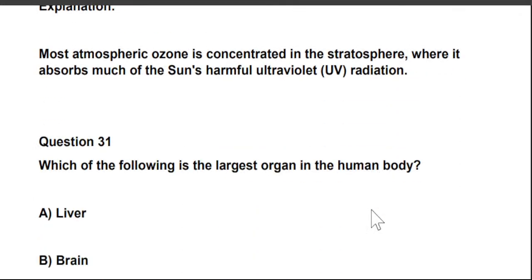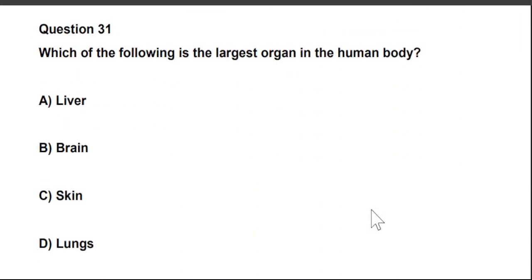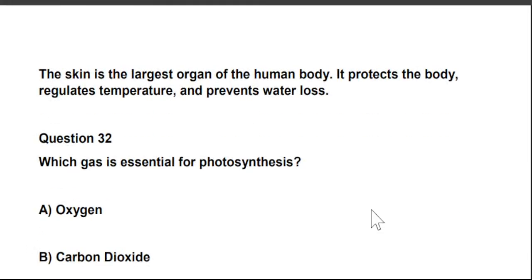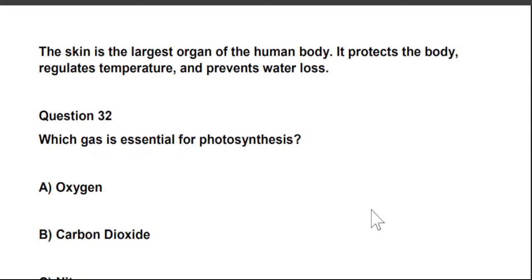Okay, next is, which of the following is the largest organ in the human body? Largest gland is liver, right? And largest organ in the human body is skin. A. Liver, B. Brain, C. Skin, and D. Lungs. So skin is the largest organ of the human body. It protects the body, regulates temperature, and prevents water loss.